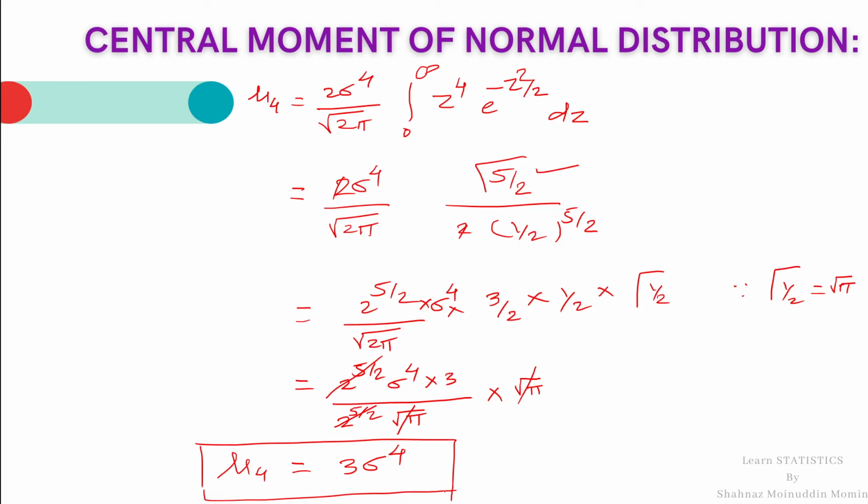In this way, in this lecture, we learned the central moments of the normal distribution and we obtained the relations for central moments in the case of the normal distribution. In the central moments, we observe that the first and third central moments of the normal distribution are 0, and the second central moment is sigma square, while the fourth central moment is 3 sigma raised to 4.